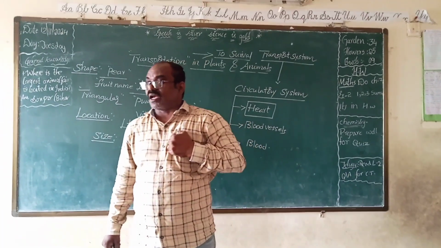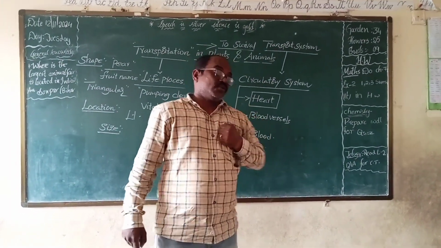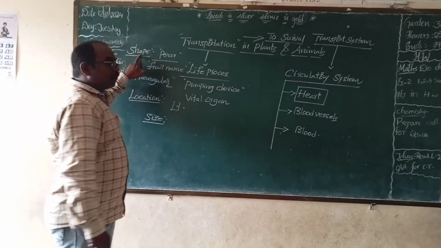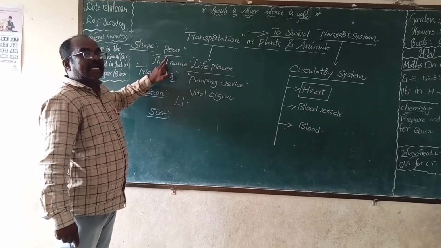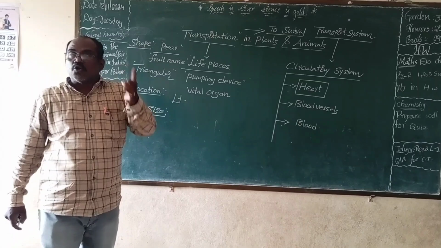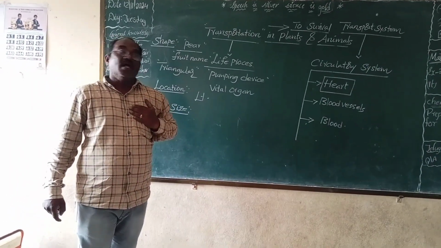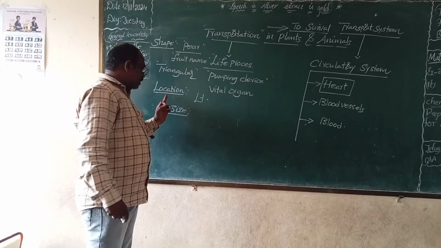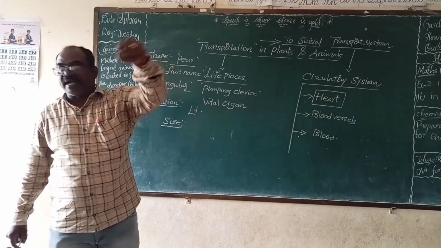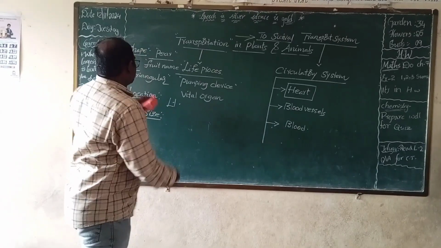What is the size of the heart? Our hand fist. See, the shape of the heart is pear-shaped. It is a fruit name. What is the location of the heart? The heart is located between the lungs and the slightly left side portion of the chest cavity. What is the size of the heart? Our hand fist. Next.